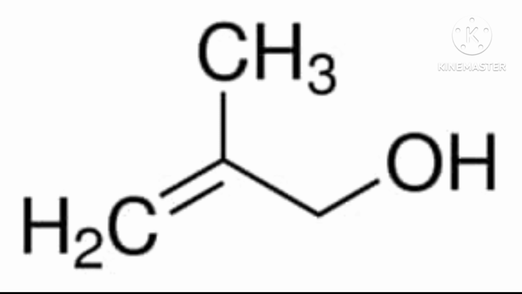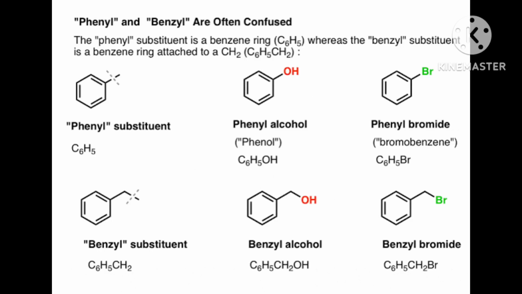Then this is called a primary alcohol, because OH is attached with the carbon and that carbon is attached with only one carbon. That's why it is primary. The total carbon is 3, and OH is attached with the first carbon. This is the example of a primary allylic alcohol. In the same way, the double bond is there, and total three carbons are there.